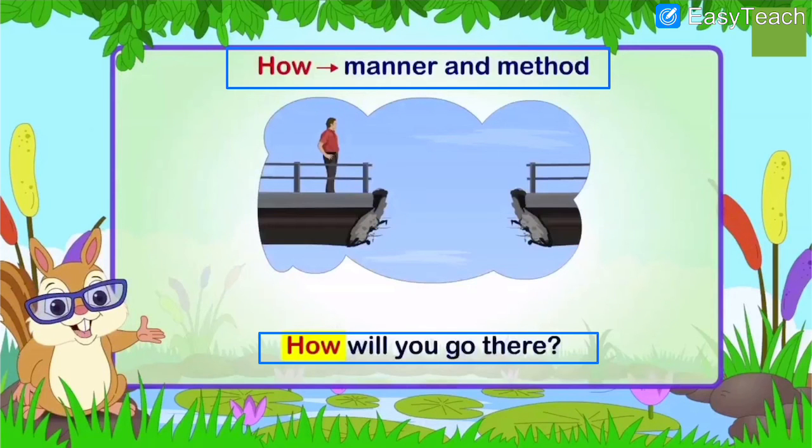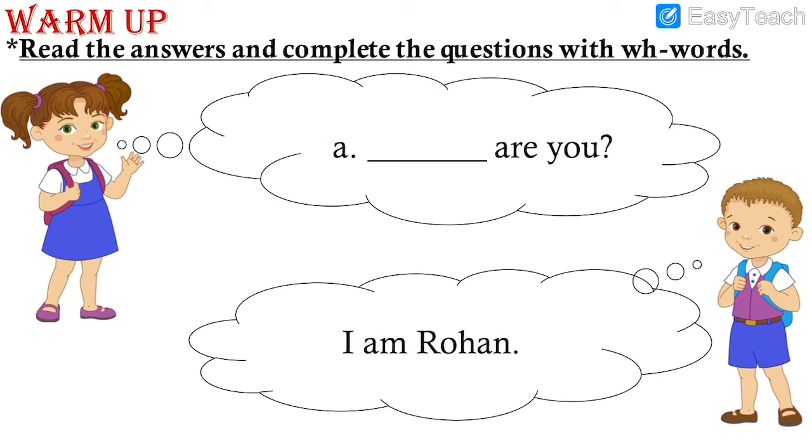How will you complete your book in one day? How will you solve the sum? How will you learn your answers? How will you learn the tables? So all these are the questions that start with how. That is the only word that starts with H. In the WH family, only one word starts with H, that is how. It asks in which manner, in which method the action is done.